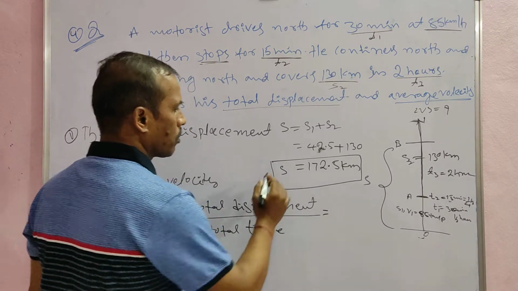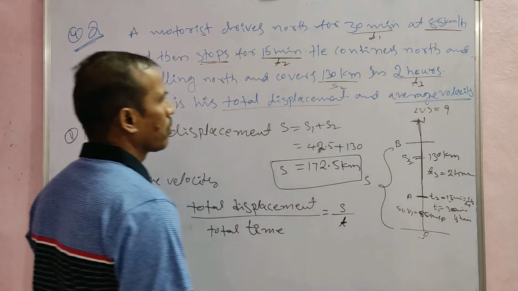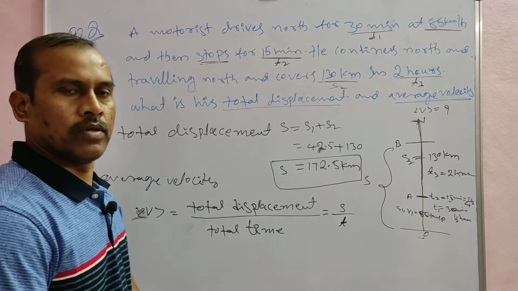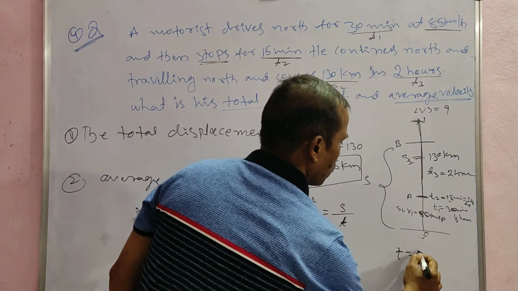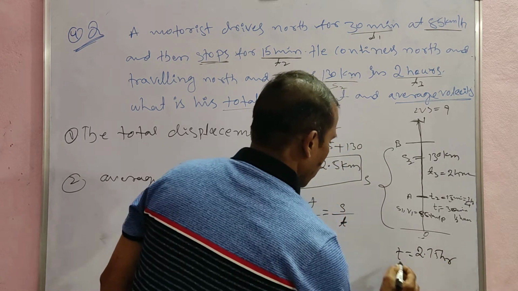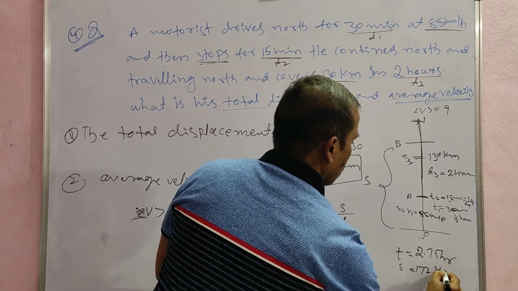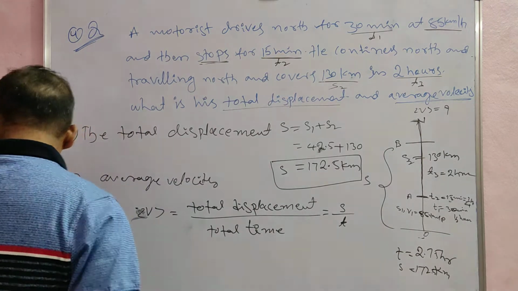That is equal to total displacement over total time, s by t. Here t is equal to 2.75 hours, and s is equal to 172.5 kilometers. These two values we are substituting.